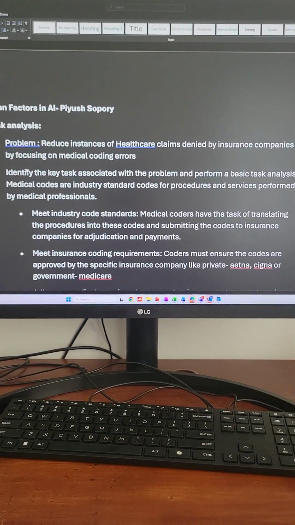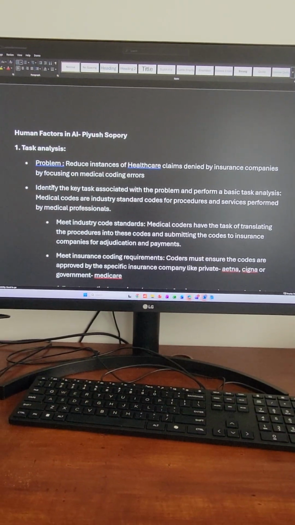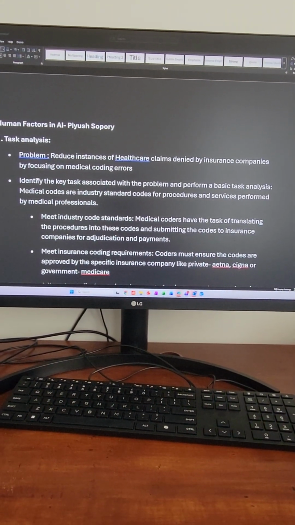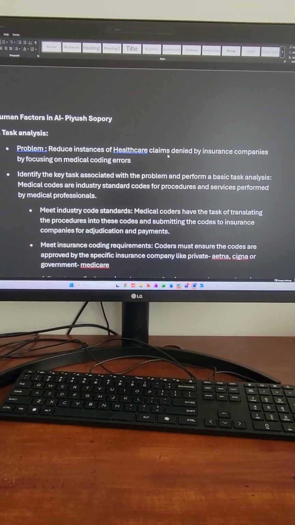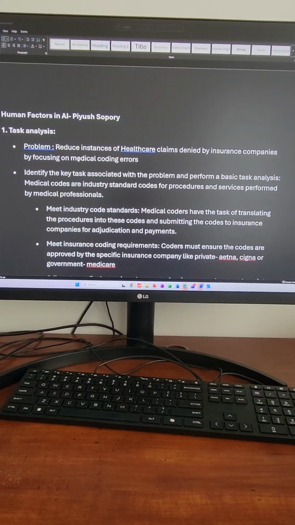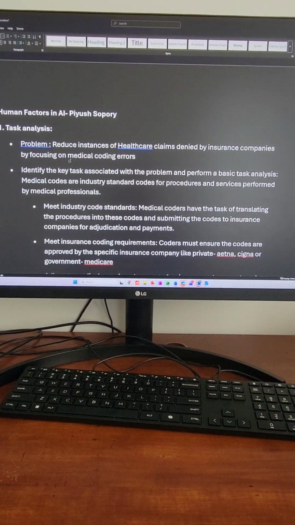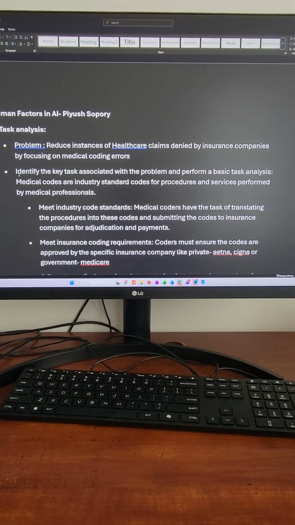All right. So the task analysis that I've chosen is from my industry. It is to reduce instances of healthcare claims denied by insurance companies by focusing on errors caused by medical coding. I'm going to focus on